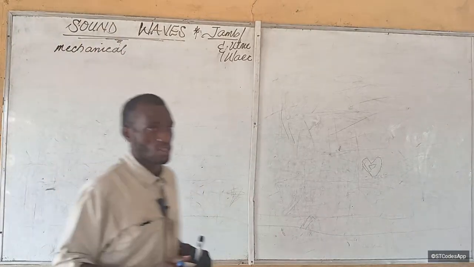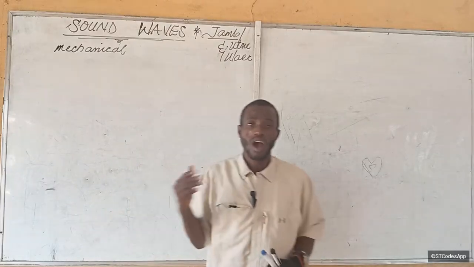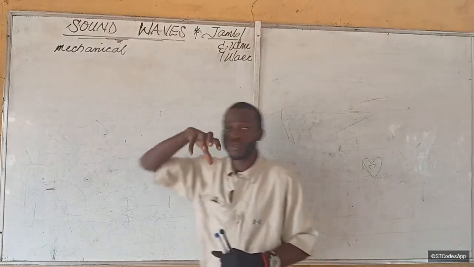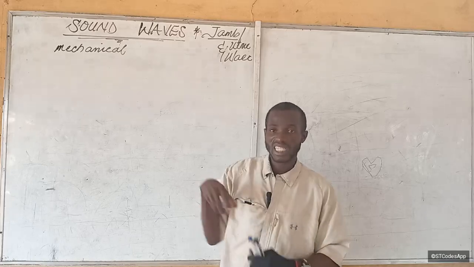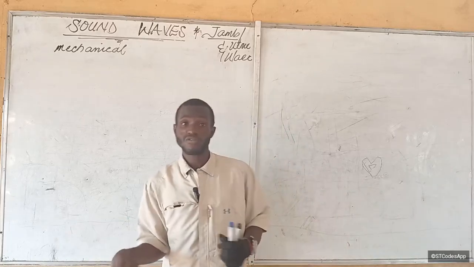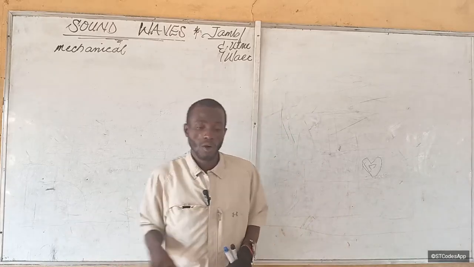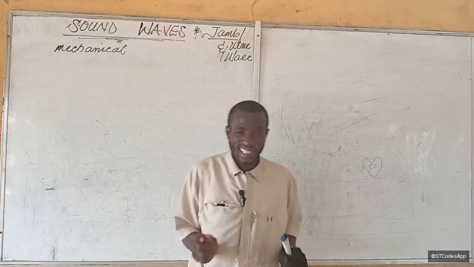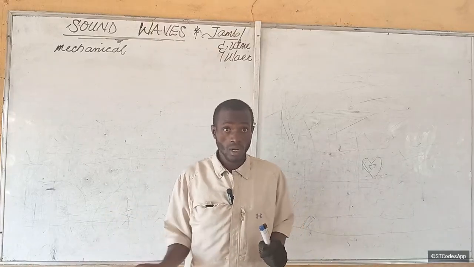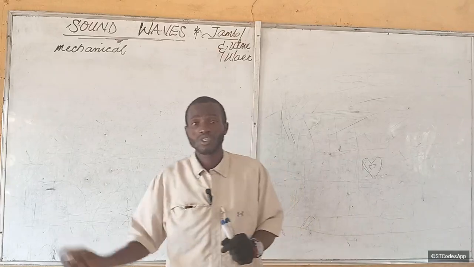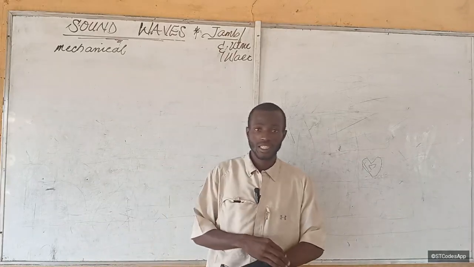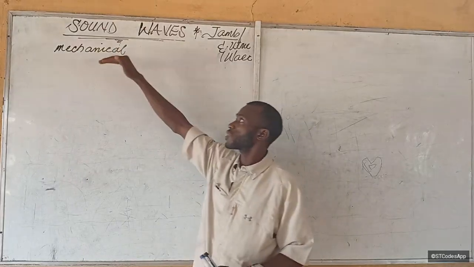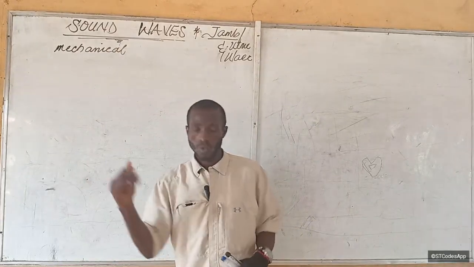The other type of wave that does not require material medium for propagation is the electromagnetic wave. But the sound waves require material medium; that is, they travel through a medium. In fact, they are called pressure waves because they send pressure down the body of that material medium through which they are propagated. So they require material medium for propagation, hence we call them mechanical waves.